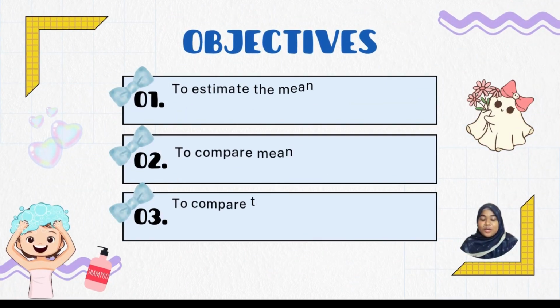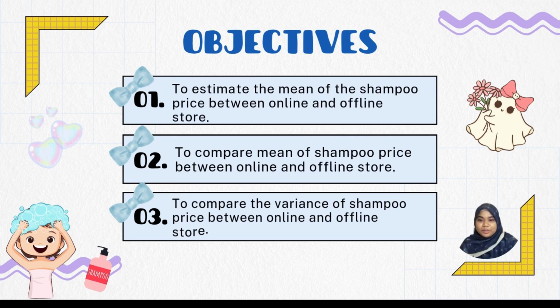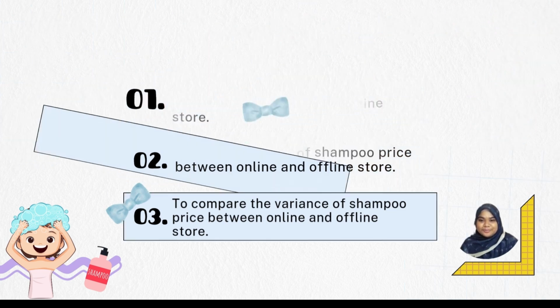For this assignment, we have three objectives. The first one, to estimate the mean of the shampoo price between online and offline stores. The second one, to compare the mean of shampoo price between online and offline stores. And the last one, to compare the variance of shampoo price between online and offline stores.